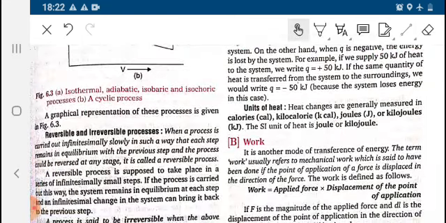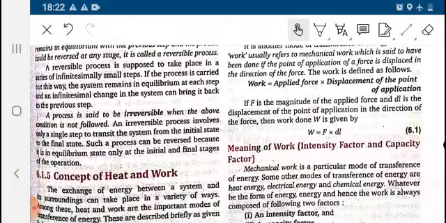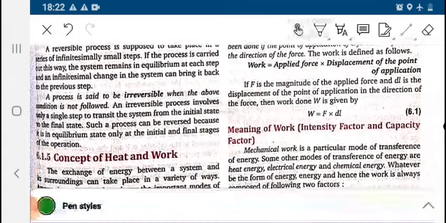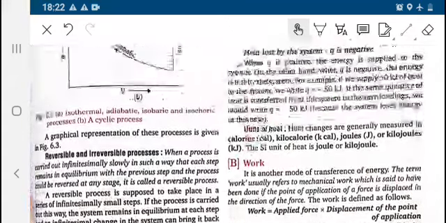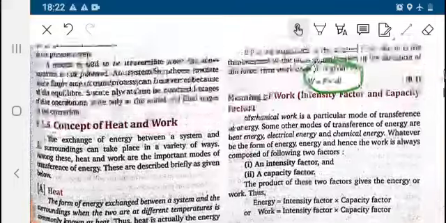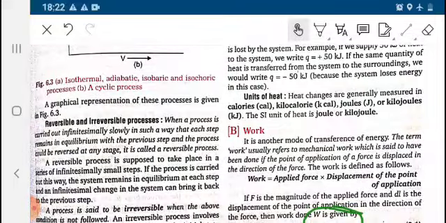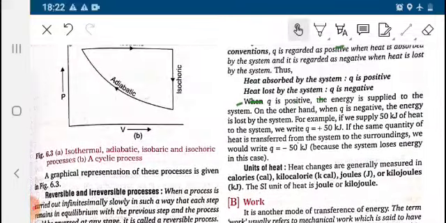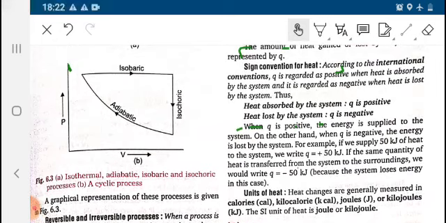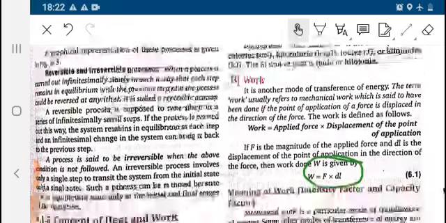See here, in terms of work, W is equal to F into dl. This you have studied in physics also. W is equal to force into displacement. What about the sign convention for heat process? Q will be positive when heat is absorbed and negative when heat is lost.